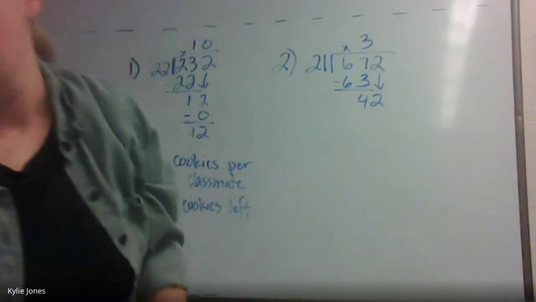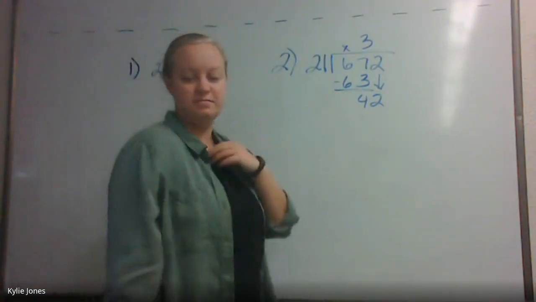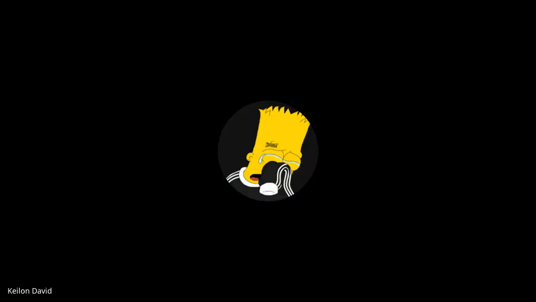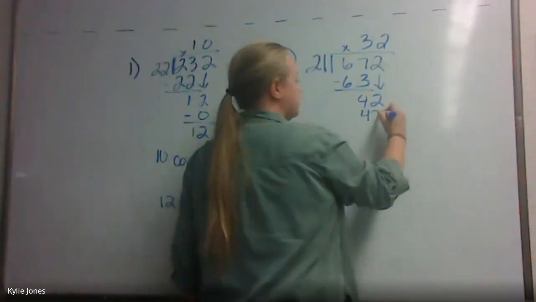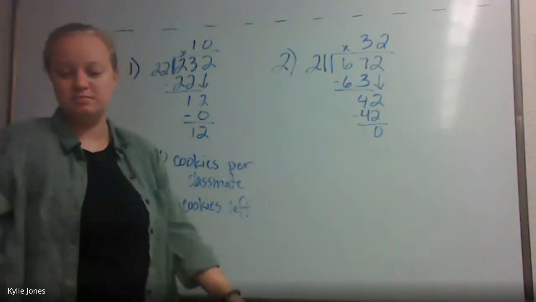There's my phone ringing. And then how many times does 21 go into 42? 2. And it goes in evenly. So you should get 32 under the 2. How'd you guys do on that?